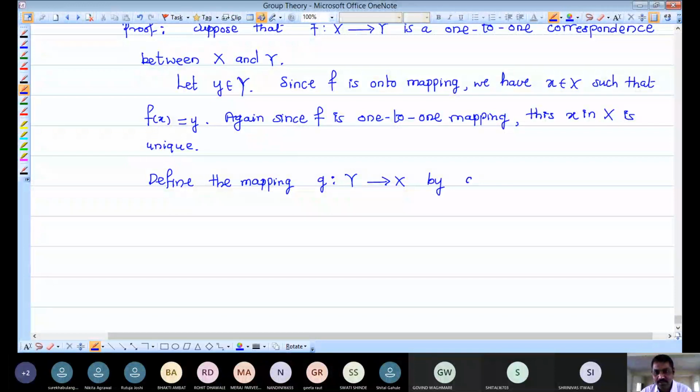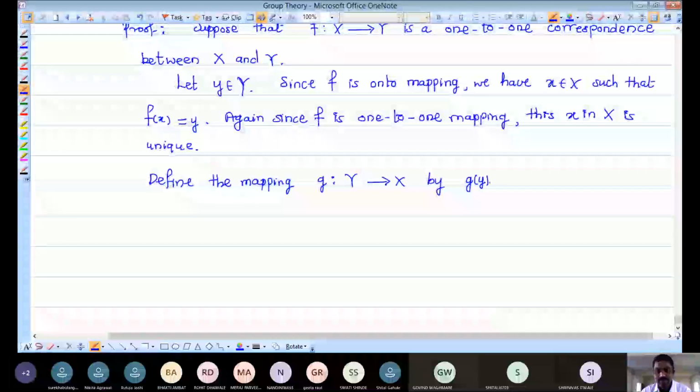See what definition I am using here. I am taking an arbitrary small y from capital Y, and I am taking its image as small x.